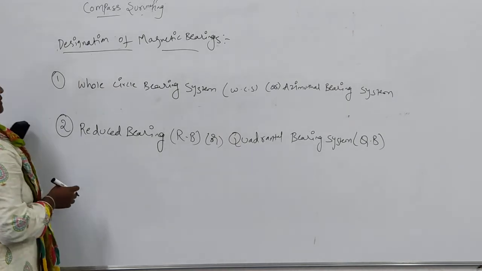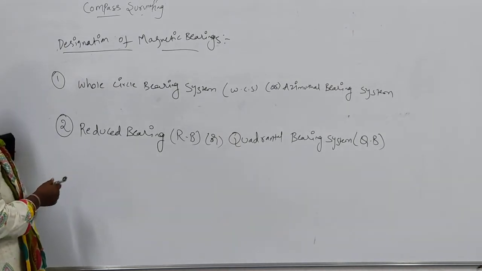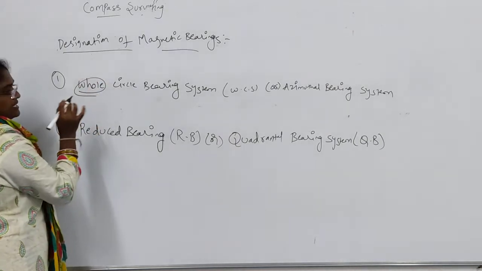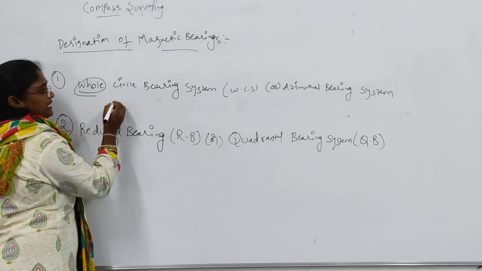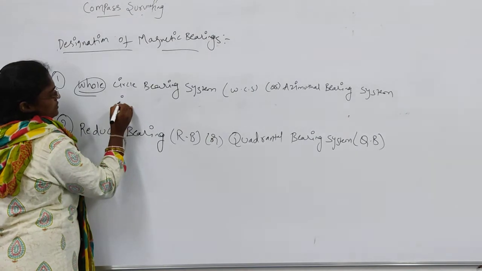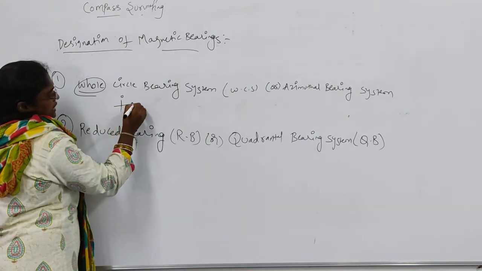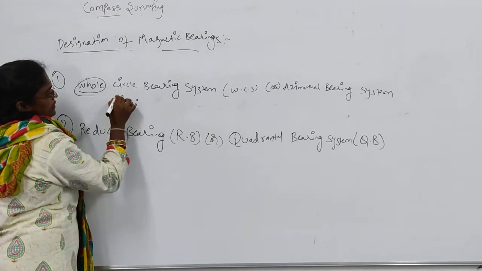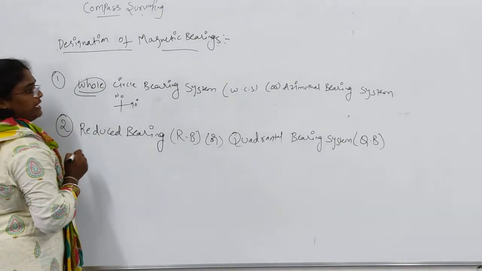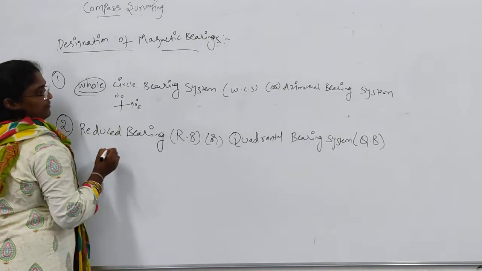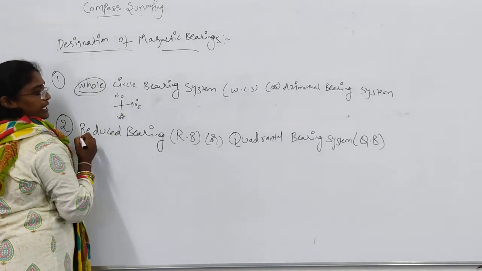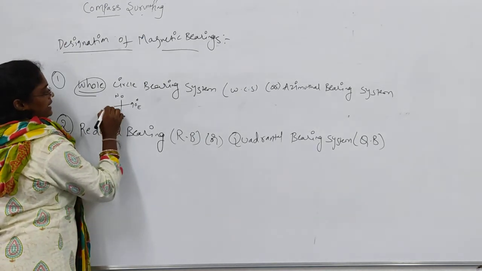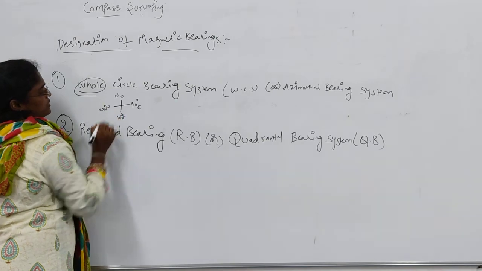First we will study the whole circle bearing system. It indicates that we will study the full circle from 0 to 360 degrees. North is at 0, east is at 90, south is at 180 degrees, and west is at 270 degrees.